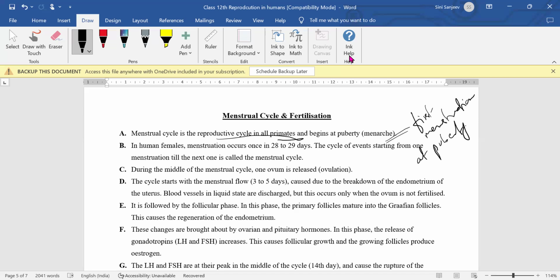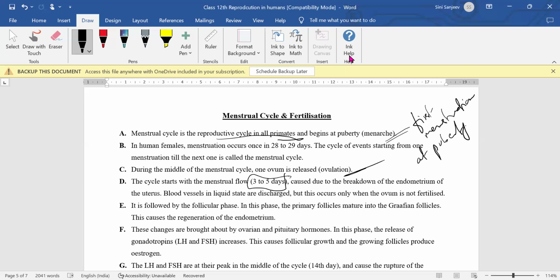The menstrual cycle. And one more term related to this is ovulation. Ovulation, as we already know, is the release of an egg during the middle of each menstrual cycle, if there is availability of sperm to fertilize the egg. Now, if you look at the events of the menstrual cycle one by one, the menstrual flow usually occurs for 3 to 5 days, or for some even 7 days. Now, what is the cause of this flow?